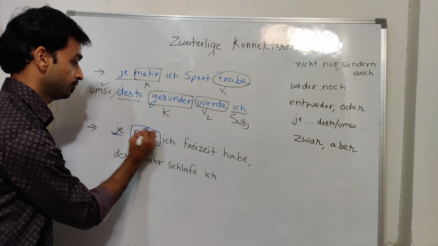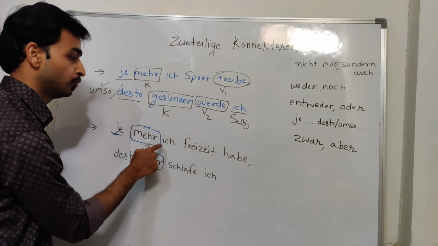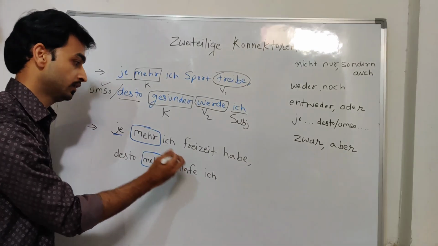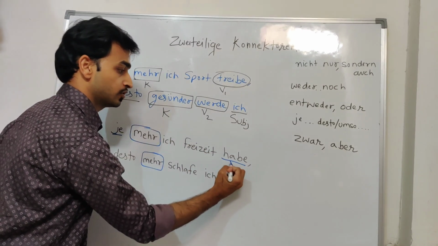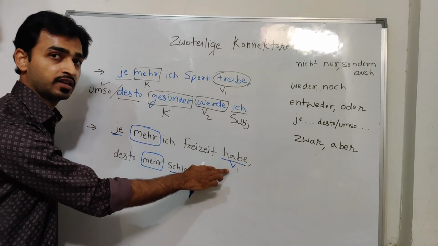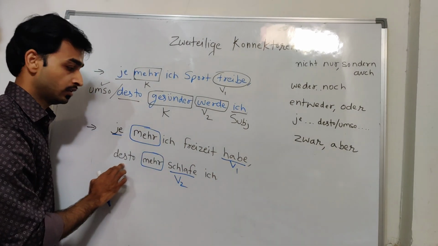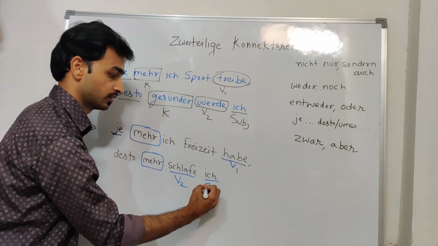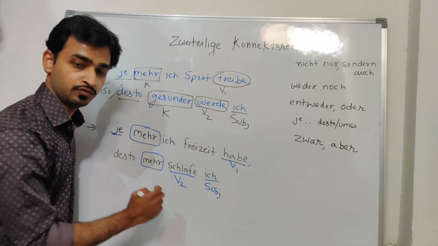This is a comparative form, and this is another comparative. The more free time I have, the more I sleep. Okay. So the verb. This is the first verb, and this is the second verb. So see, the first verb comes at the last place, then desto, then the comparative form, again the verb, and this is your subject. So this arrangement is very, very important.